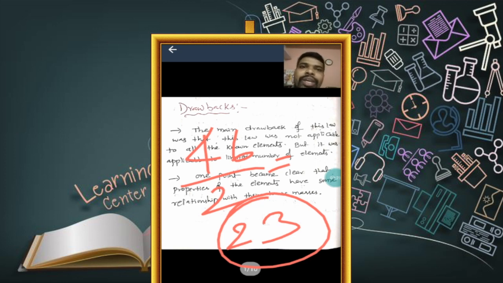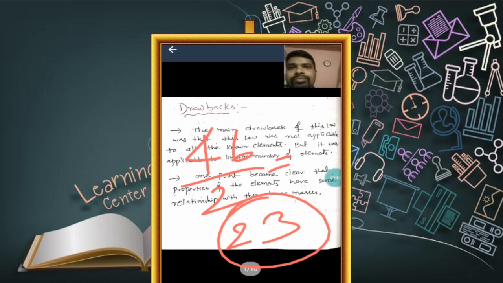In this way, Dobereiner could make two more triads. What are they? The first triad is lithium, sodium, potassium. The second triad is chlorine, bromine, iodine. And the third is calcium, strontium, barium. In this way, Dobereiner could arrange a few elements in the form of triads.